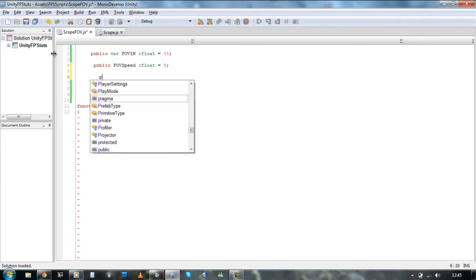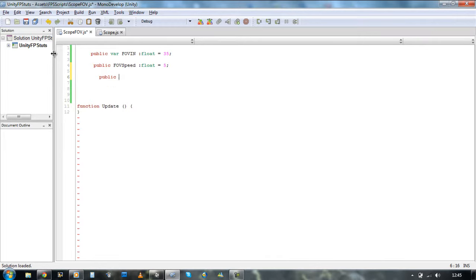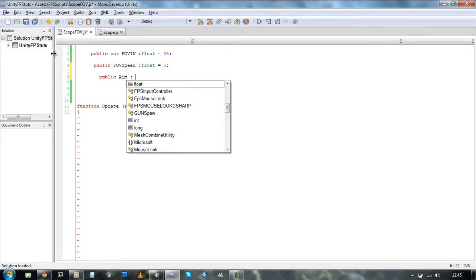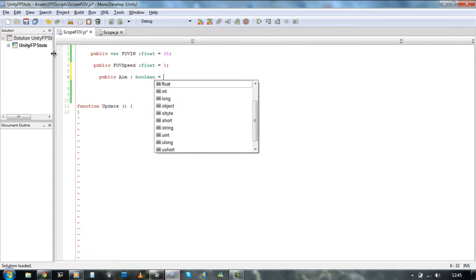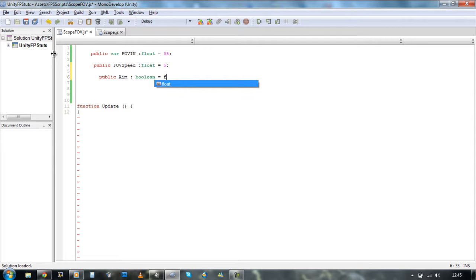So public var aim, we're going to define the boolean. It's going to be equals to false as the default value. Save your script because you can never be sure when your computer crashes.